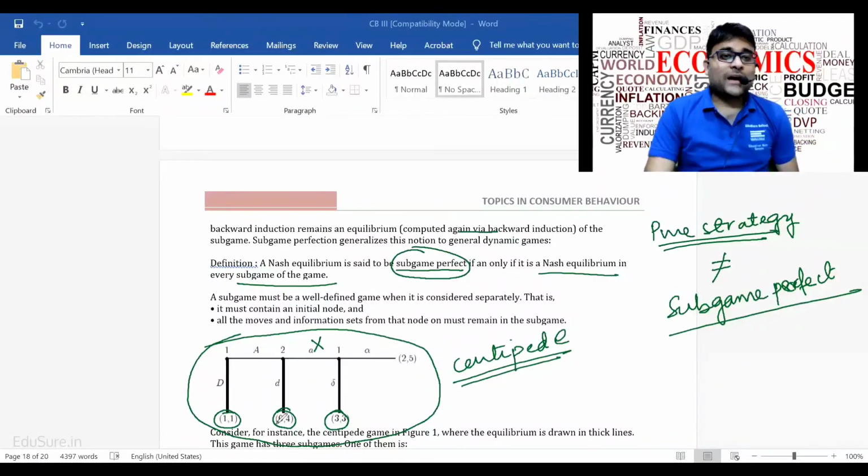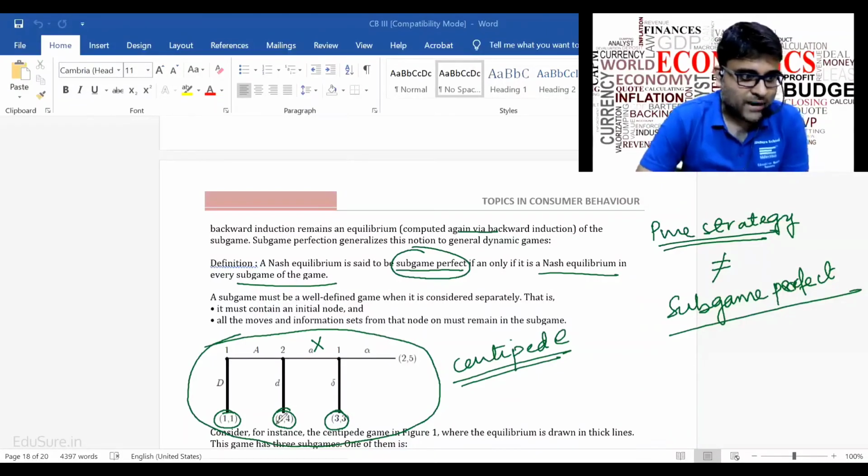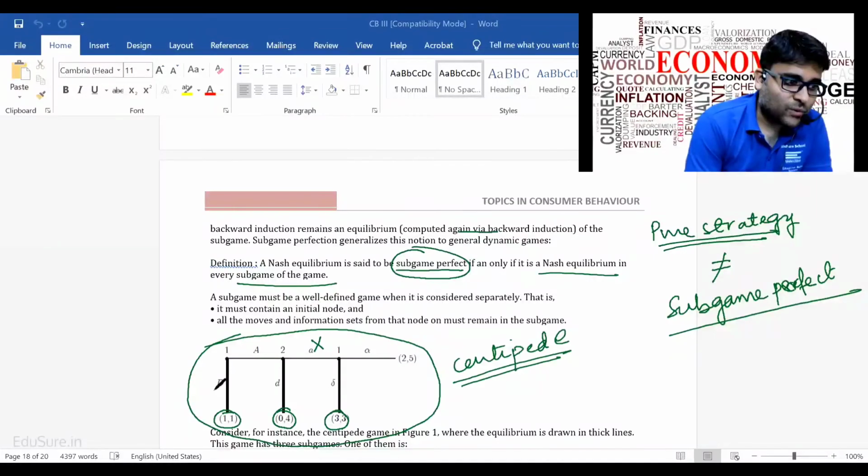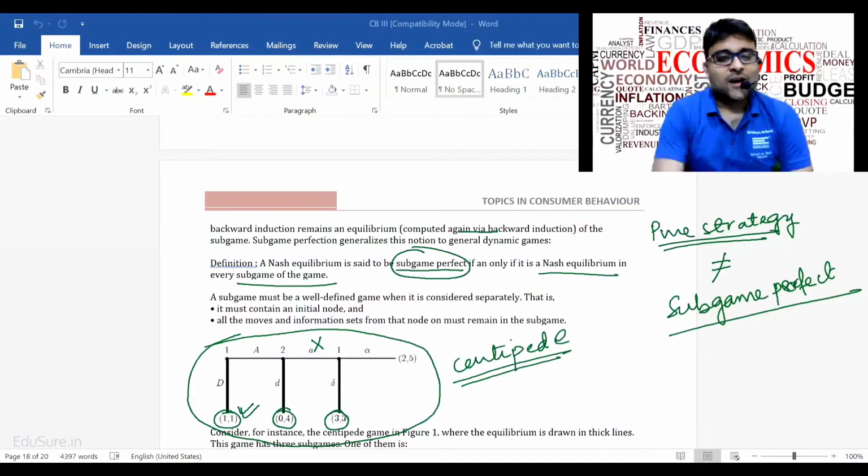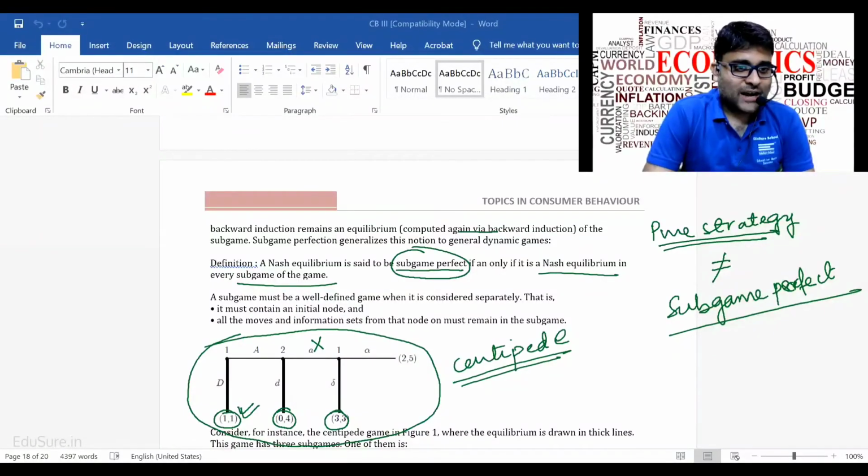This is called backward induction. Looking at the future, player 2 played D. Looking at the future, player 1 said, if I play A, I'll get a payoff of 0. Hence, let me play D and get a payoff of 1 comma 1. So here the subgame perfect equilibrium is 1 comma 1, and it is calculated by backward induction.